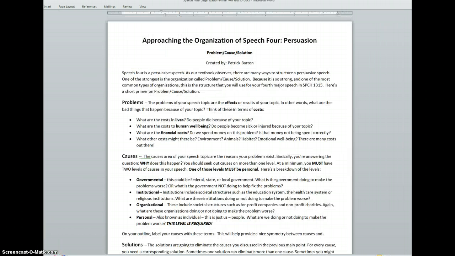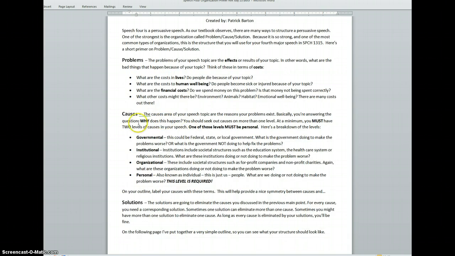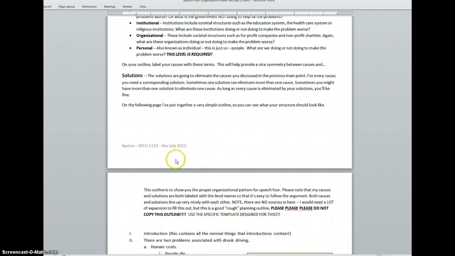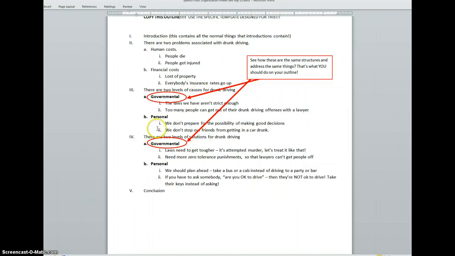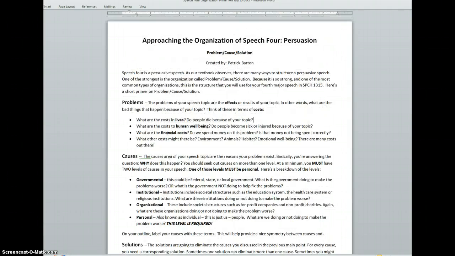Everything I've just told you is in this document, Approaching the Organization of Speech for Persuasion. It talks about problems, it talks about causes, it talks about solutions, and down below it has the same outline I just showed you. So please go through this document, watch these videos, and make sure you really understand the problem, cause, solution format, because this is really, really, really important stuff.